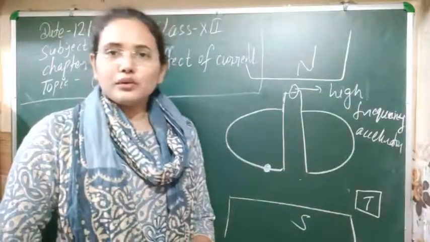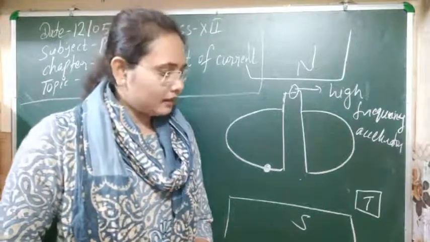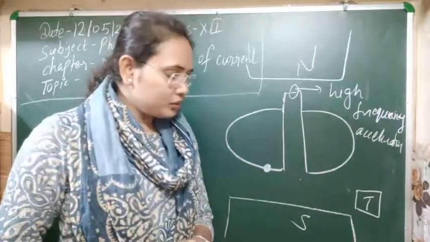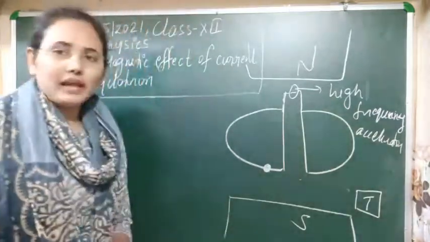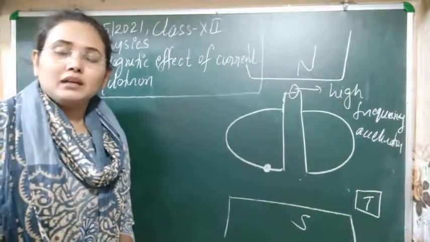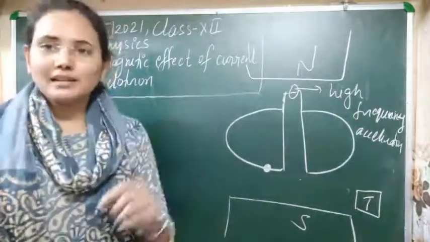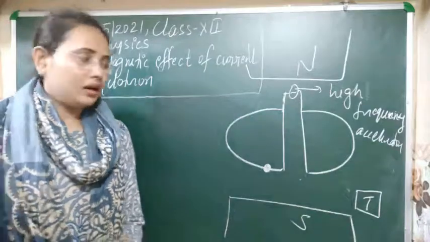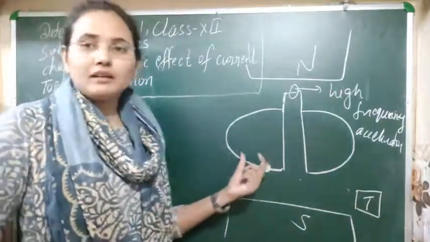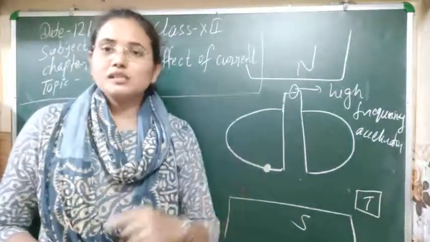As I told you already, in the principle or theory we are using the concept that whenever a charged particle enters perpendicular to a magnetic field, then it follows a circular path.